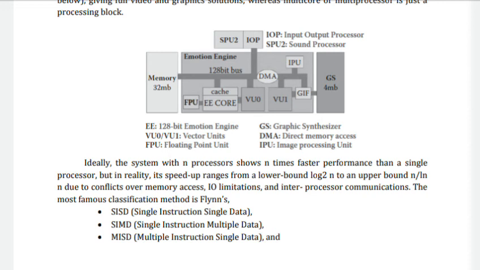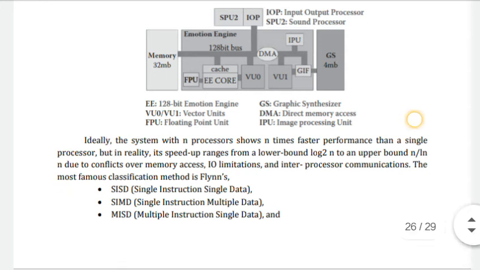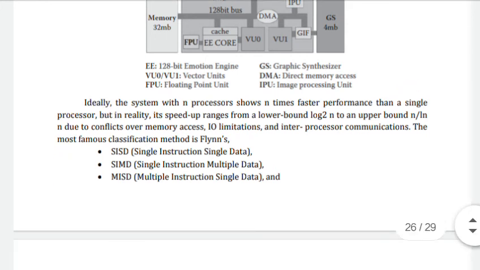So if we are using multiprocessors, the system performance will increase.